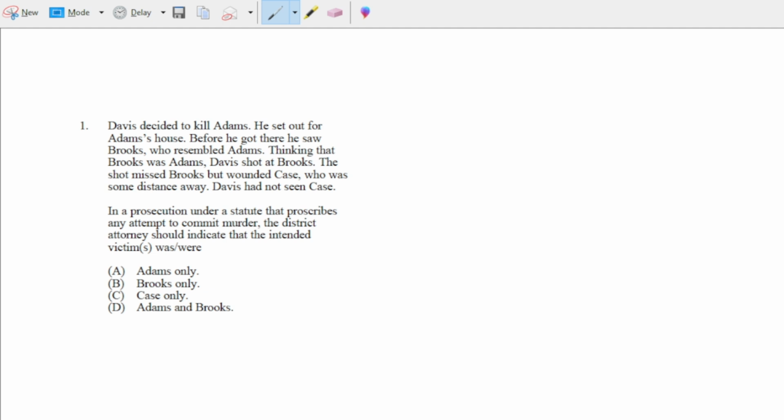So, in a prosecution under a statute that provides any attempt to commit murder, the district attorney should indicate that the intended victim was/were. And for now, we're going to stop there.